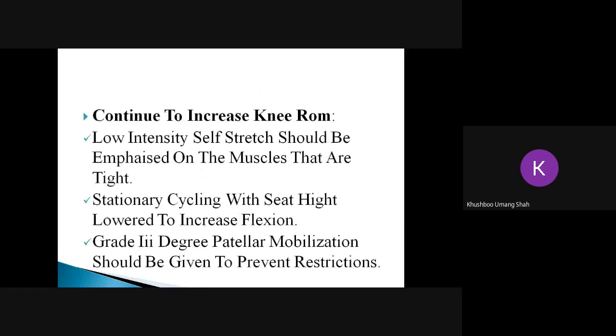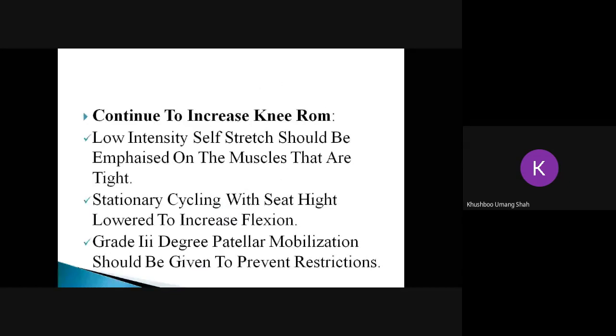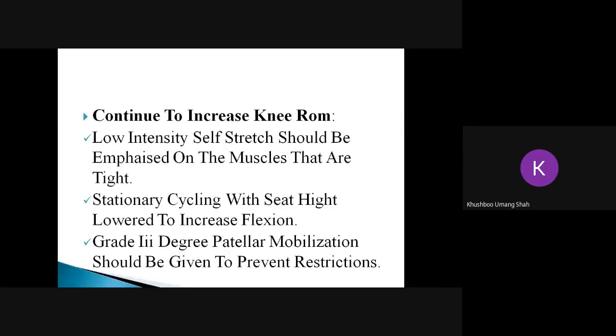Okay, so now you can go for intermediate stretching exercises also. Ballistic stretchings are not advisable here because they are high intensity and high velocity. We generally don't focus on them after TKR. But low intermediate stretches, depending upon which muscles are tight, you can go for low stretch of the calf muscles or the hamstring muscles. Depending upon which muscles are tight, you can go for stretching exercises, and grade 3 mobilization if you feel that the patellar movements are restricted. Next slide.